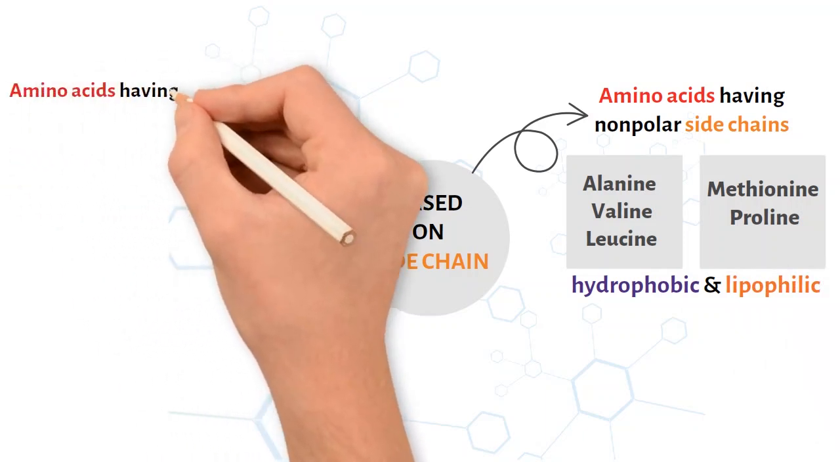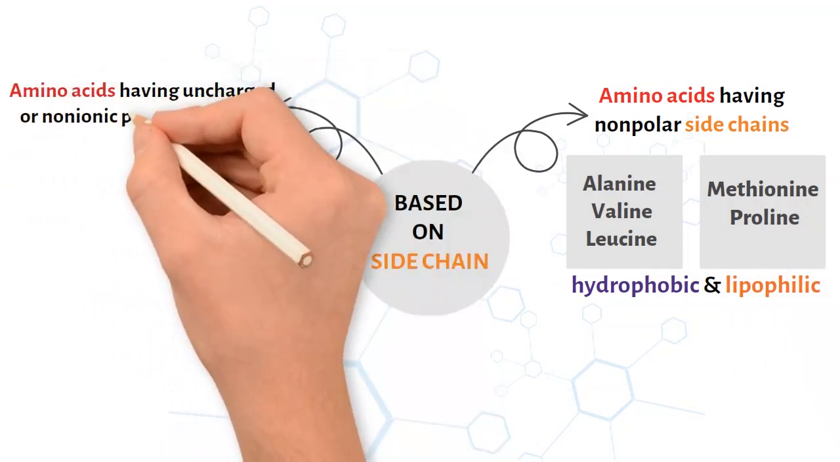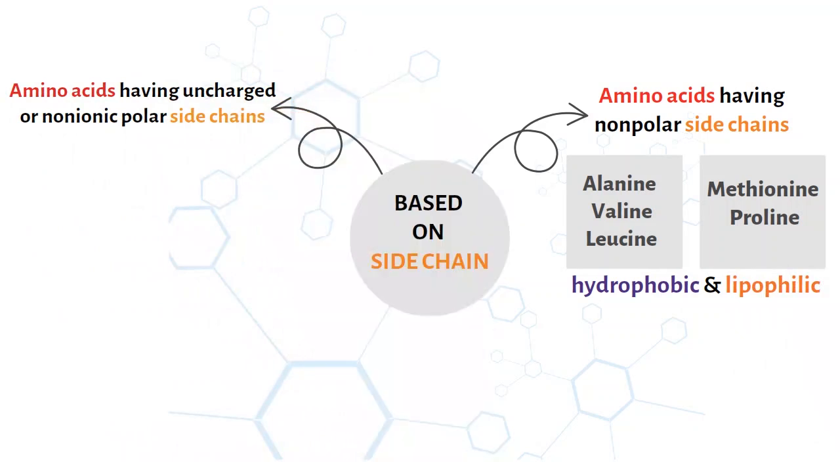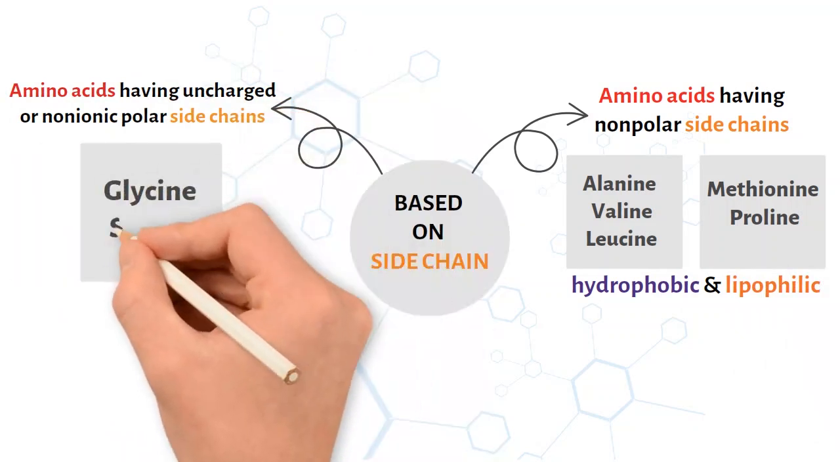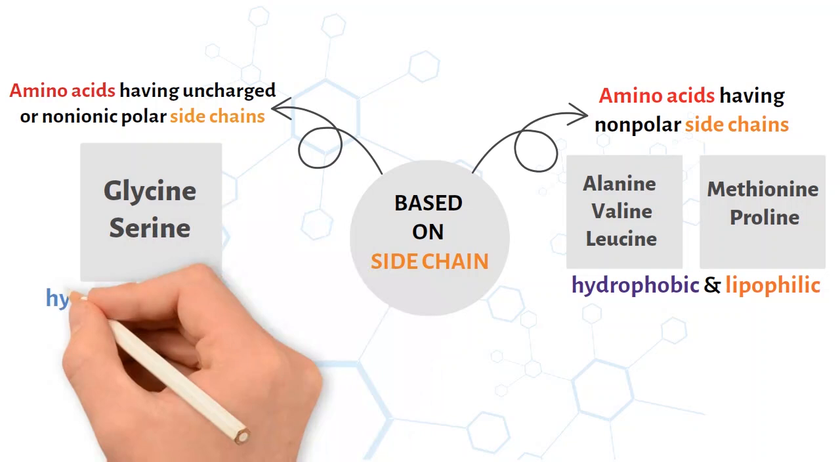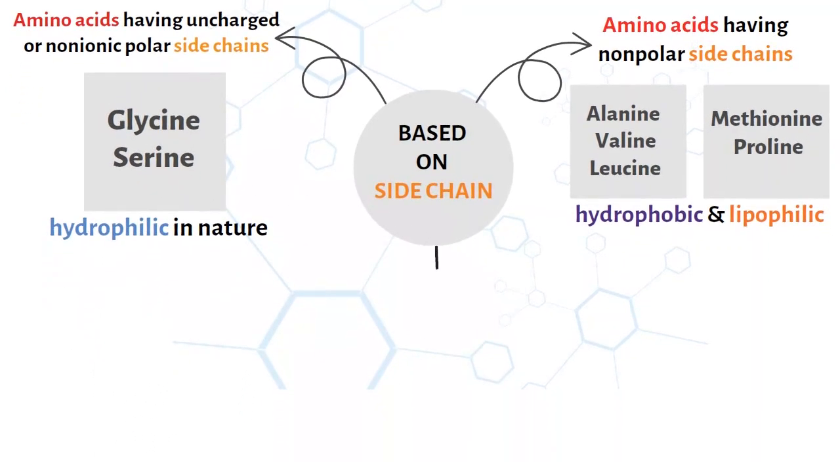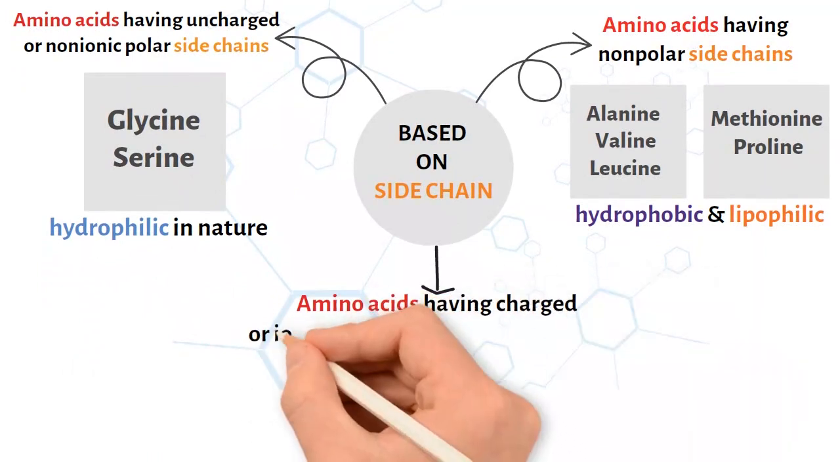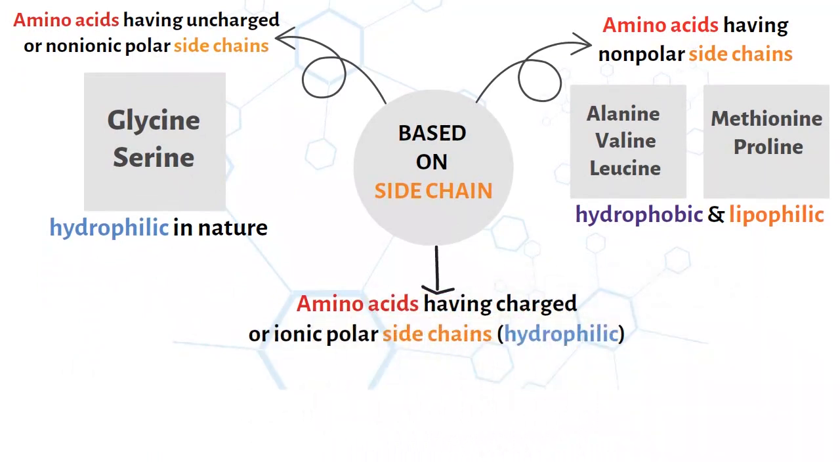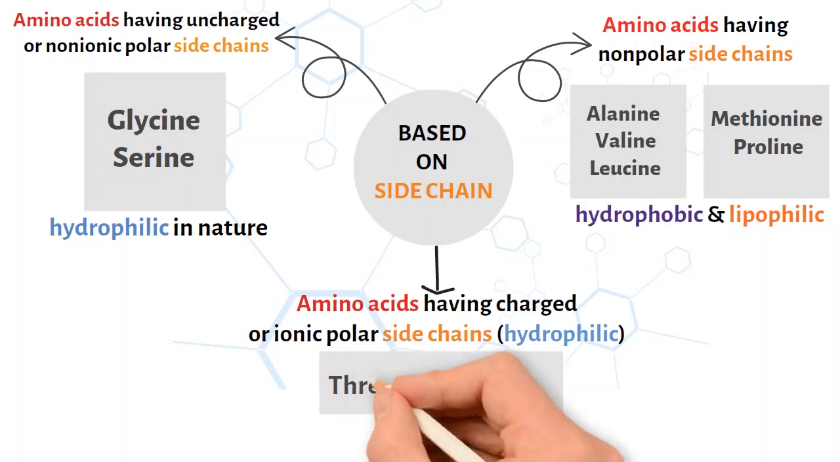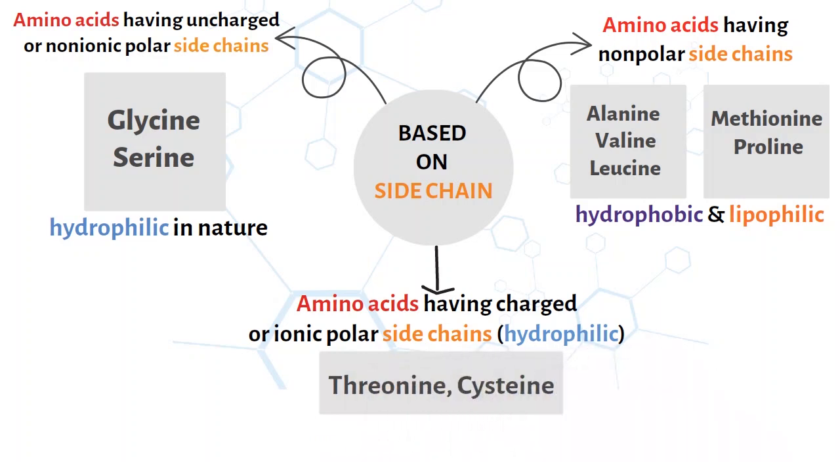B. Amino acids having uncharged or non-ionic polar side chains. Glycine, serine. These amino acids are hydrophilic in nature. C. Amino acids having charged or ionic polar side chains. Threonine, cysteine. These amino acids are hydrophilic in nature.